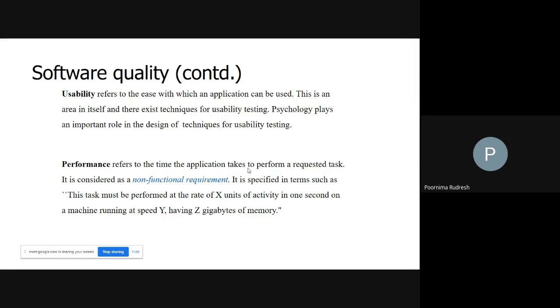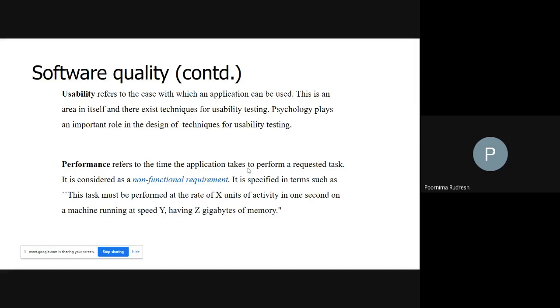So performance is considered a non-functional requirement. Why is it called a non-functional requirement? Because if you consider the example, it is specified in terms of how the task must be performed. Just consider that I want to arrange the numbers in ascending order.